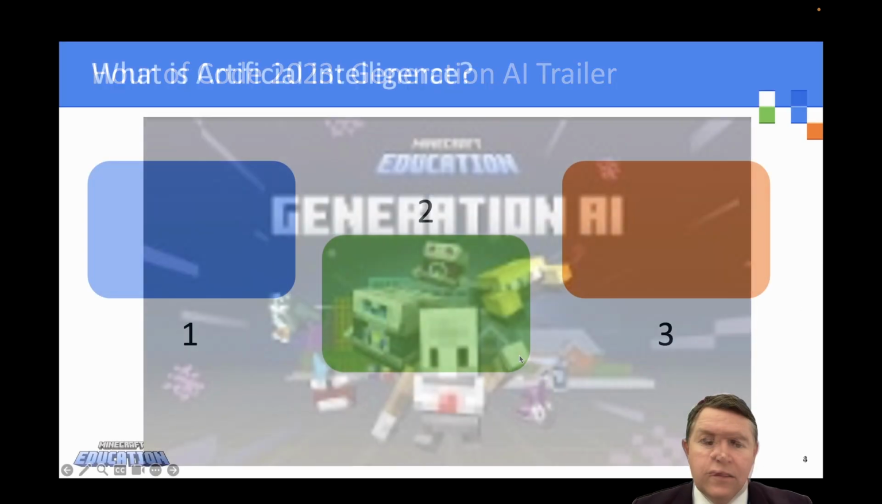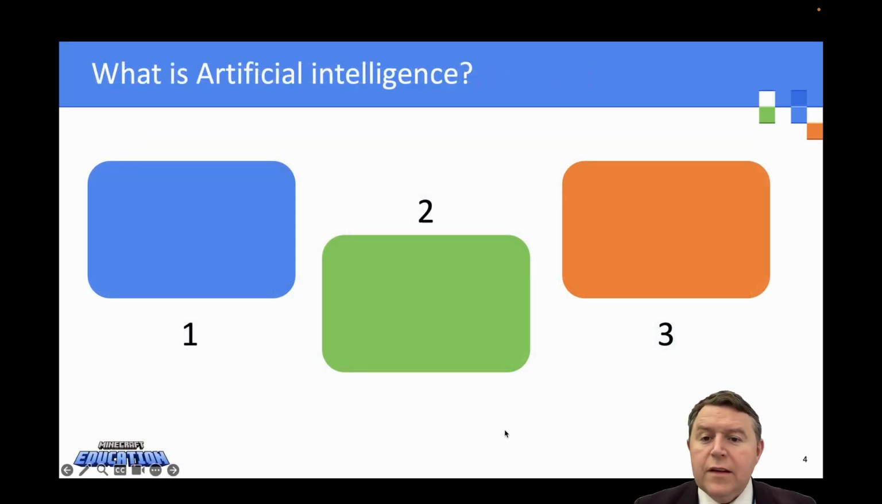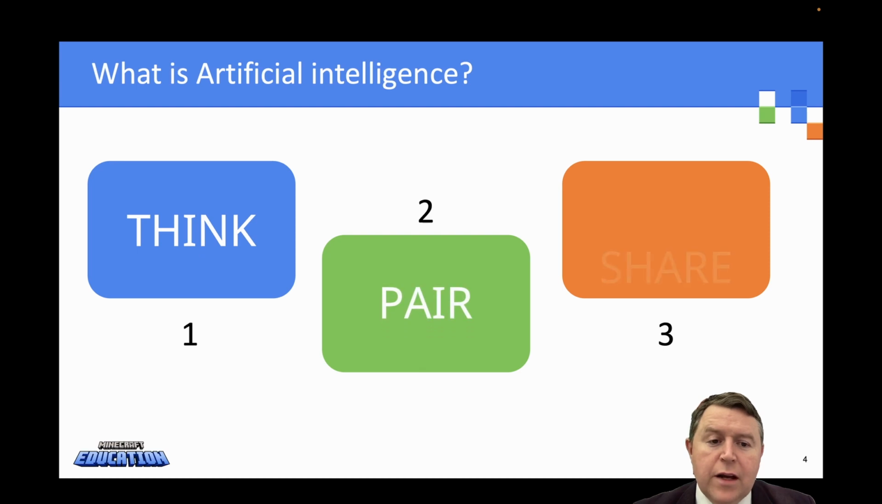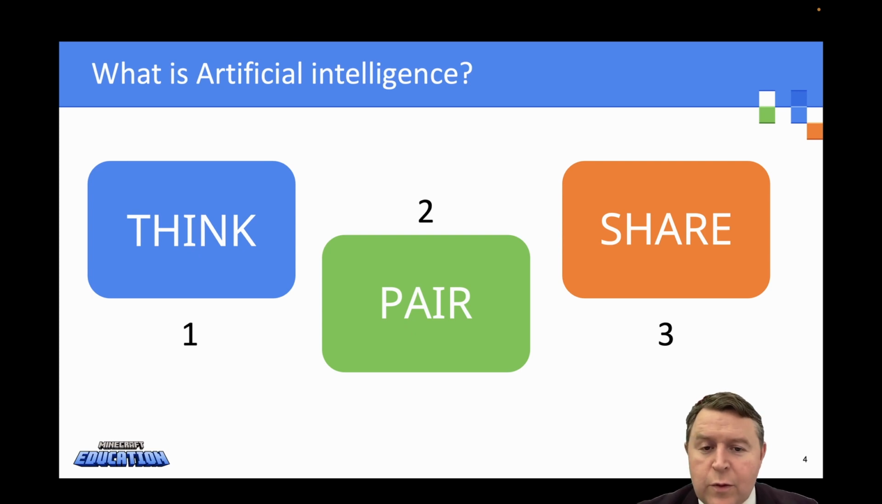So what we need to do is, okay, what is artificial intelligence? I want you to think about each of these statements, talk to the person beside you, and then give feedback to us. What do you think it is? Think about what artificial intelligence is, and then think, pair, share. Work with the partner beside you, and then tell me what you think artificial intelligence is.